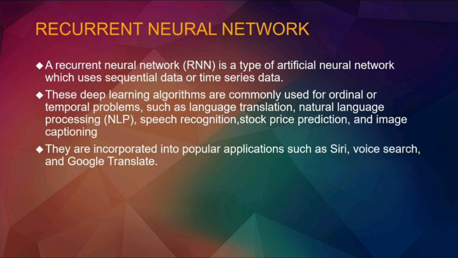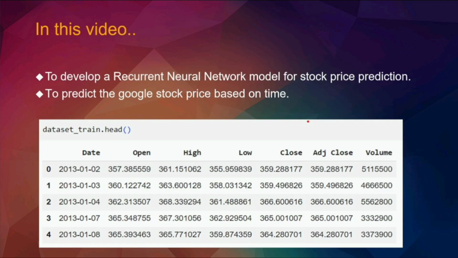These deep learning algorithms are commonly used for ordinal or temporal problems such as language translation, natural language processing (NLP), speech recognition, stock price prediction, and image captioning. They are also incorporated in popular applications such as Siri, voice search, and Google Translate. Unlike traditional feed-forward neural networks, where the information flows in only one direction, RNNs have connections that allow information to persist. Without any further delay, let's get into the video.